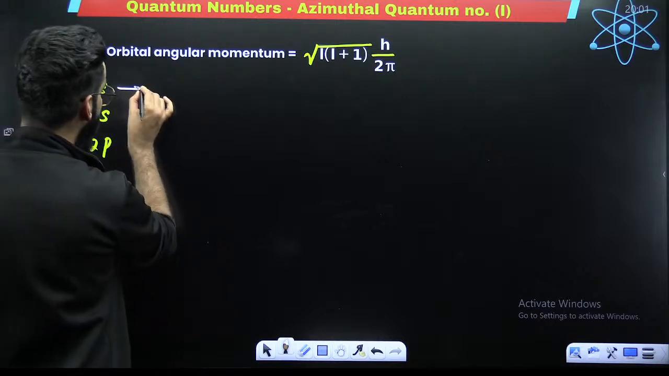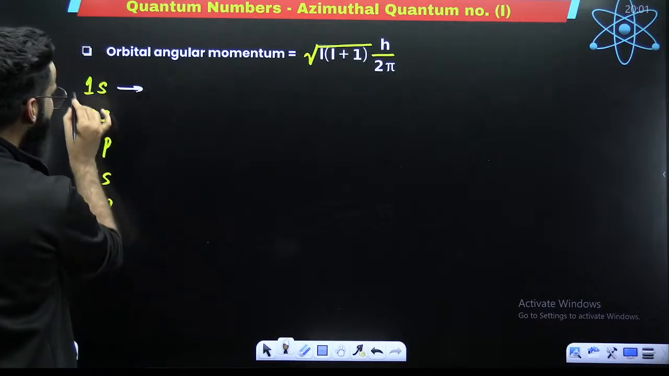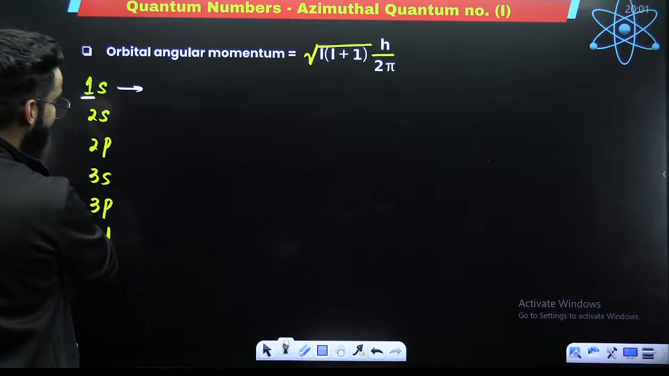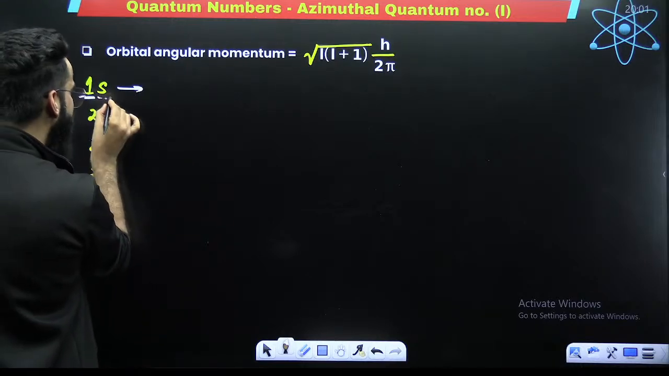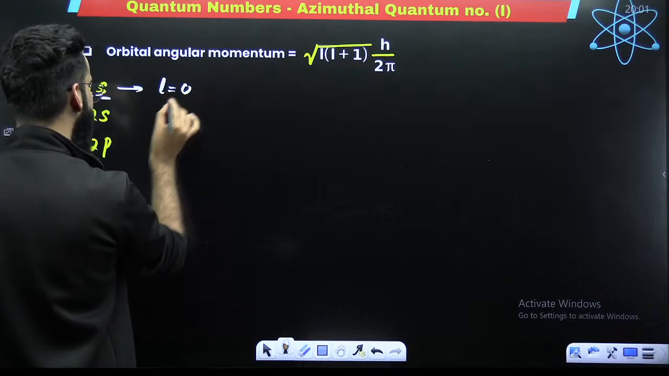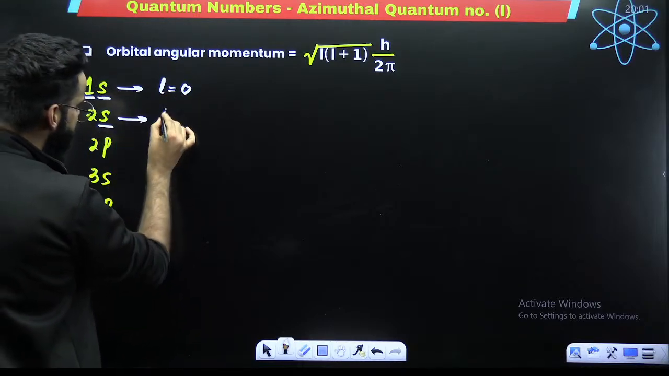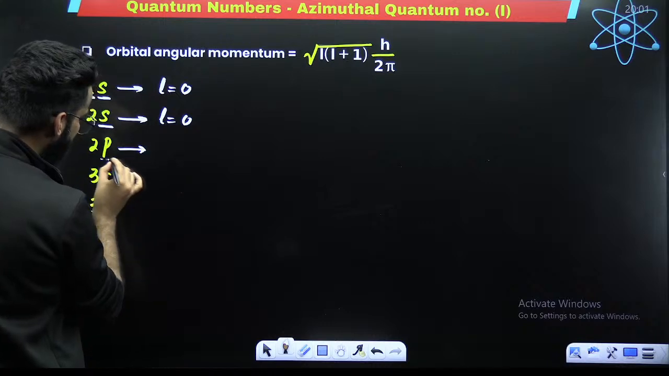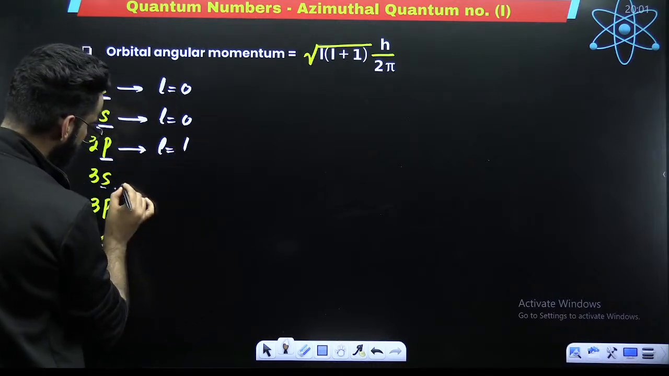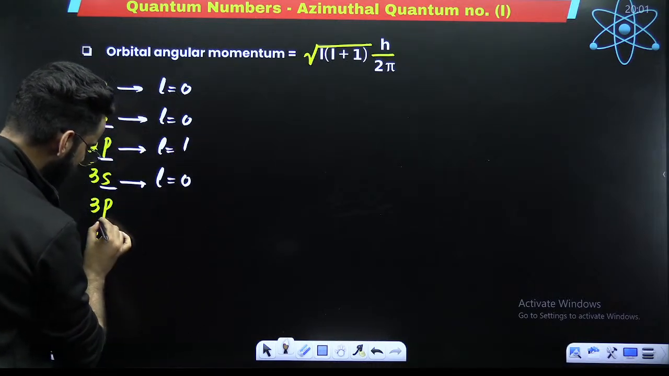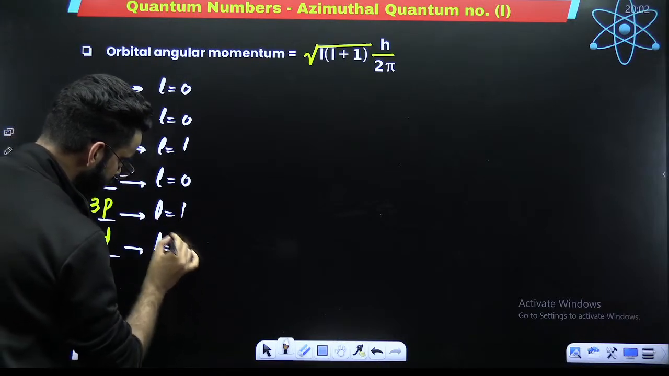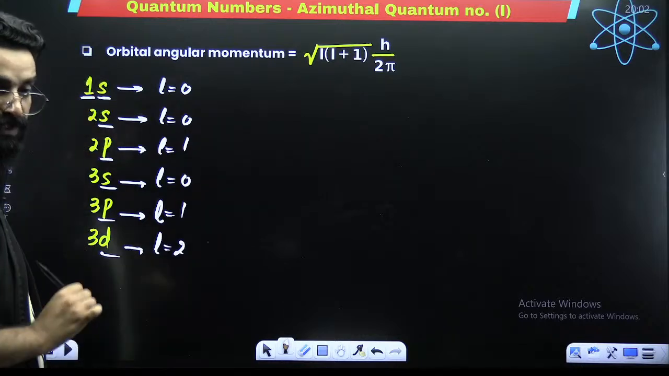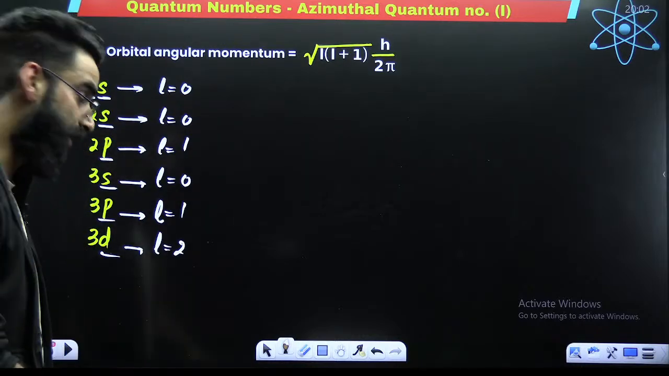Orbital angular momentum of 1s. In case of 1s, what is the n value? The n value is 1. I've got nothing to do with the n value. What is the value of L for S subshell? The value of L is 0 here. For the second S subshell, it's again 0. What is the value of L for P subshell? It's 1. Over here, L value is 2. So you got the different L values, right? Since you got the L values, now what are you supposed to calculate?